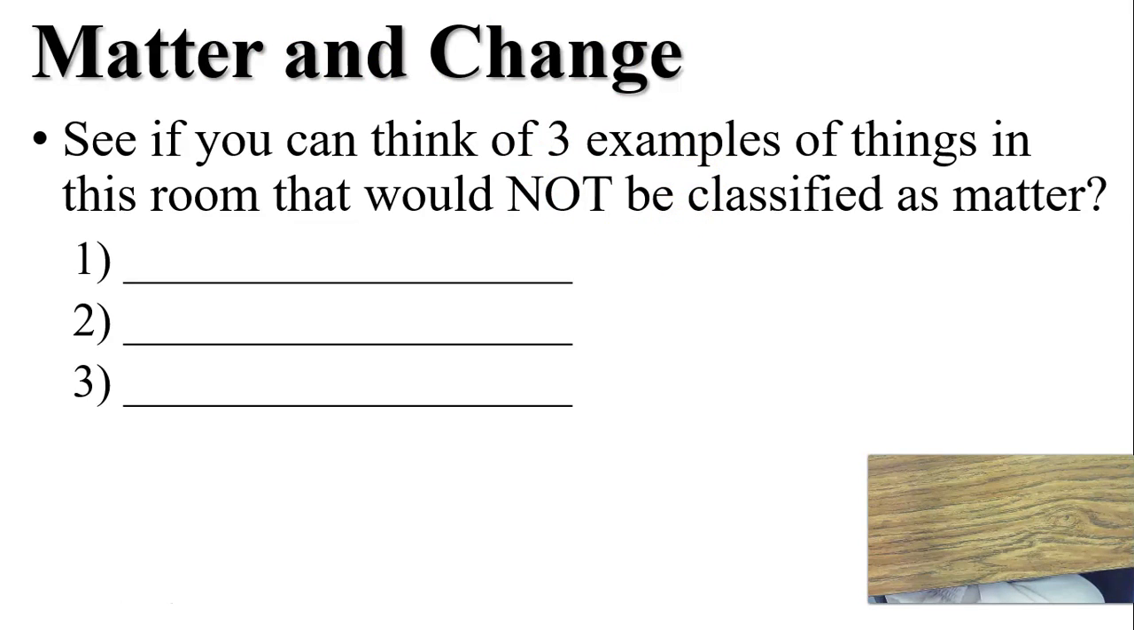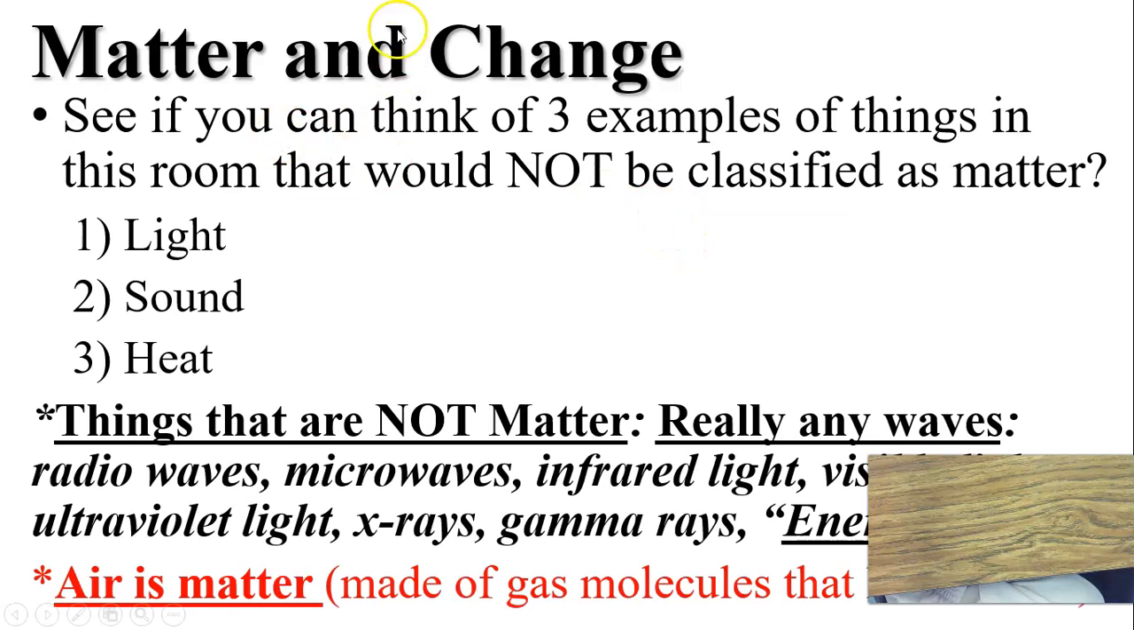A lot of kids will tell me air, and that is not true because air is made up of gases, and if you look on your periodic table, gases have a mass. So what 3 things may not be classified as matter? Well, light for one thing, sound, and heat. Things that are not matter, really any waves, are not considered matter. Those are the electromagnetic spectrum waves that come from the sun.